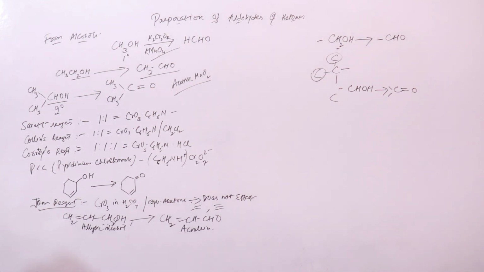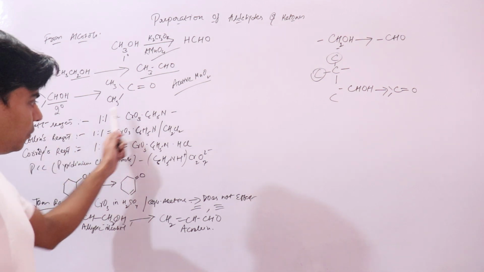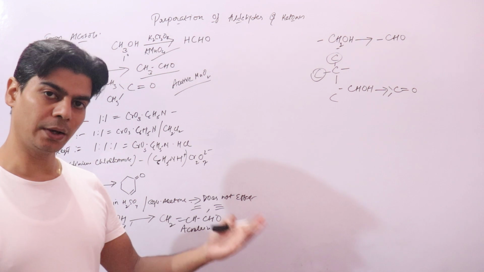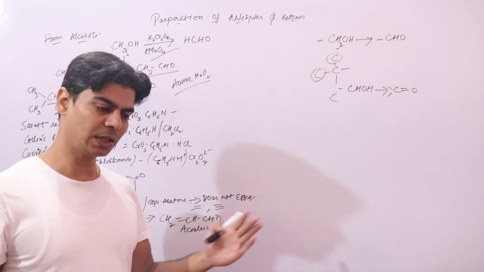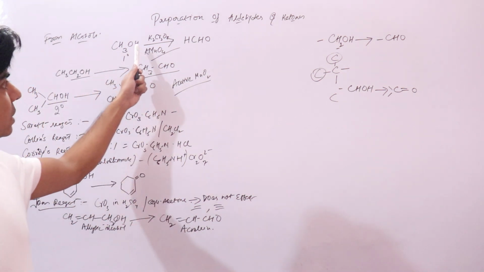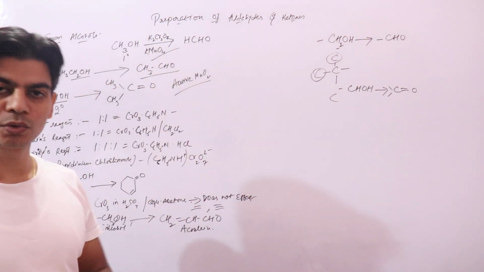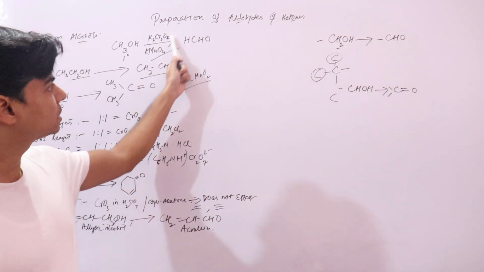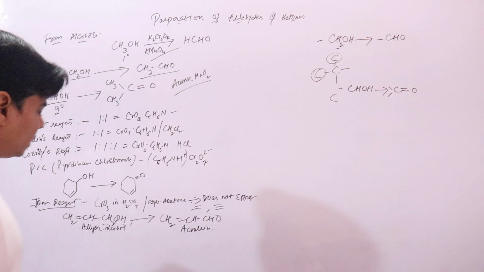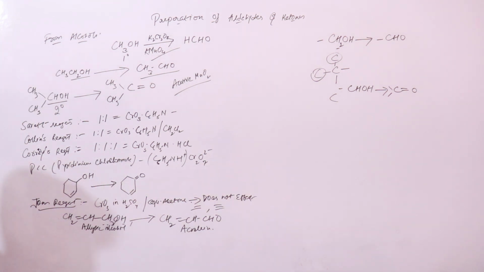So just remember, the important thing here is to remember the names of these reagents, right, and what they contain. And if you want to prepare unsaturated aldehydes, then what reagent will you use? Because remember always that KMnO4 and K2Cr2O7 will oxidize the aldehyde further to carboxylic acid if the reaction mixture is left. Right, now let's quickly look into the preparation